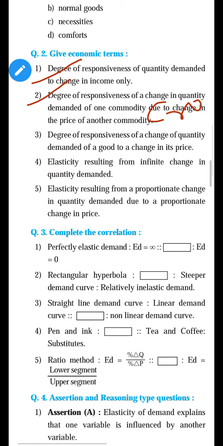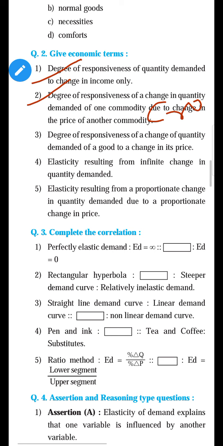And what is the meaning of cross elasticity of demand? The cross elasticity of demand means percentage change in quantity demanded of A commodity upon percentage change in price of B commodity. So here demand changes because of change in price of some other commodity. It may be B commodity, it may be C commodity, it may be D commodity. So it is called cross elasticity of demand. So the answer of the second question is cross, and the answer of the first question is income elasticity of demand.